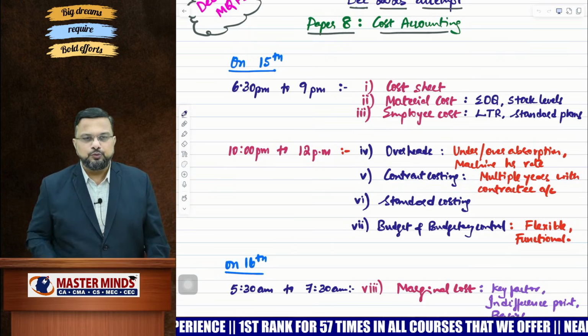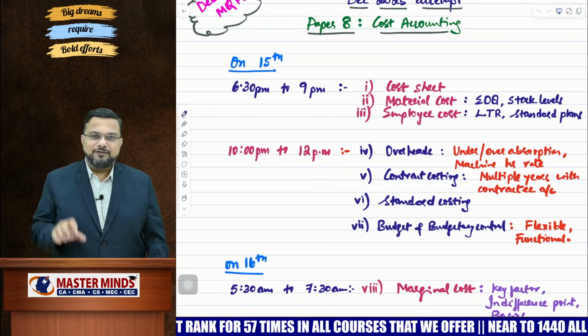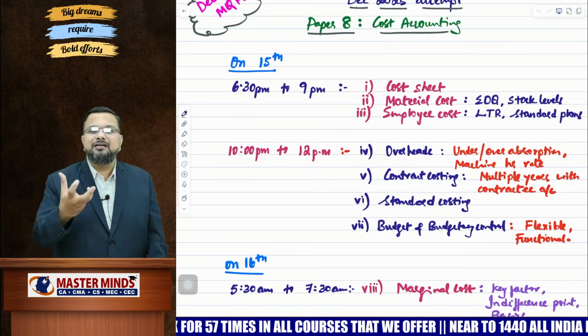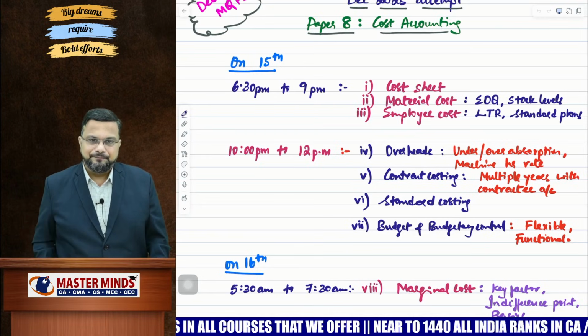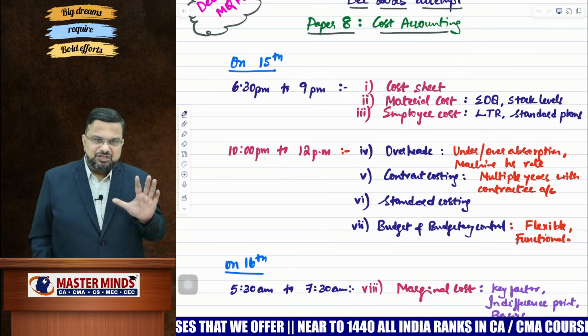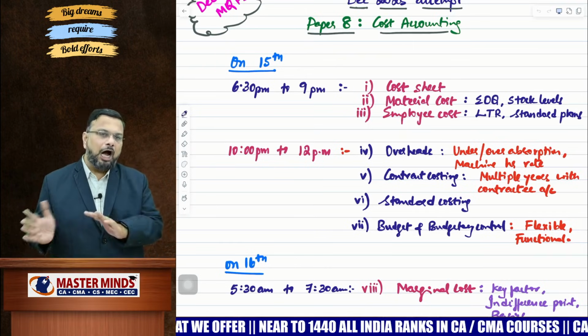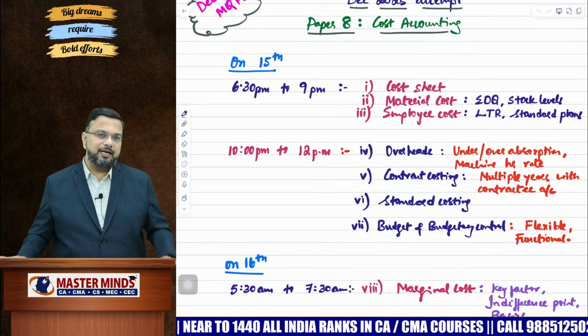So out of 7 chapters, you will get 6 questions. 6 sevens are 42. So you can be confident about your preparation. So out of 70 marks, you will be able to write and score 42 marks in itself. Okay, so you have to complete these 7 chapters today. It does not matter how you are distributing the time, but make sure that you are able to complete these 7 chapters today. Okay, right.